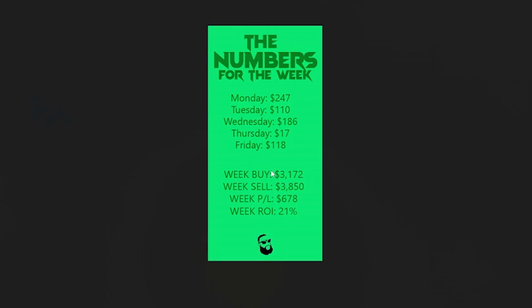So for the week, I bought $3,172 worth of contracts. And for that same week, I end up selling $3,850 worth of contracts. My P&L for the week is $678. My return on investment, or my ROI, was 21%. So not bad. I definitely want to improve the numbers. Like I said, I'm trying to get to like 200 a day. And once I get to 200 a day, I can actually look at scaling.